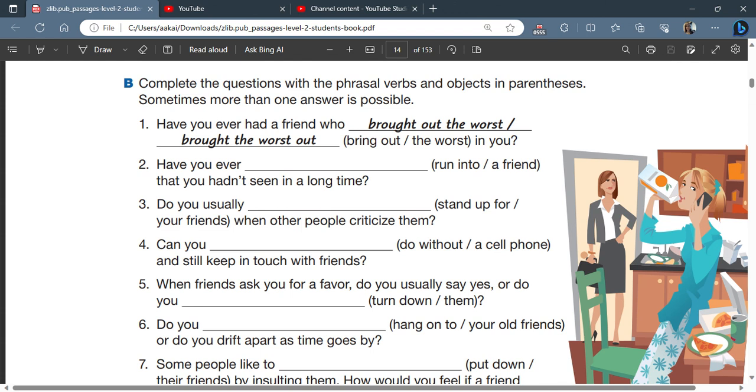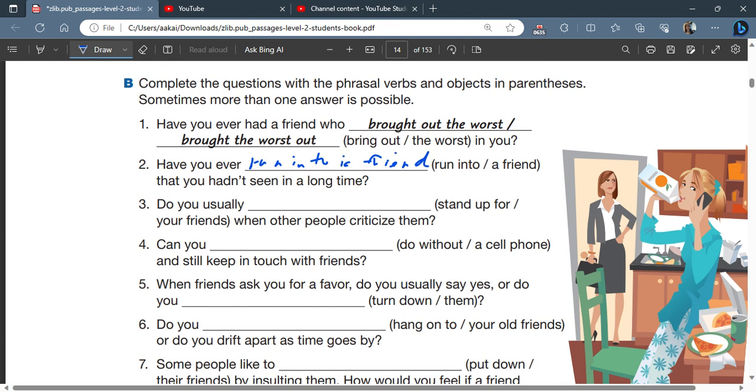So let's look at number 2. Have you ever, it says, run into a friend that you hadn't seen in a long time? All right, do you remember that we said run into is an inseparable phrasal verb? So there is only one option. You're going to have to write run into a friend. Run into a friend. Okay, and that is your only option.